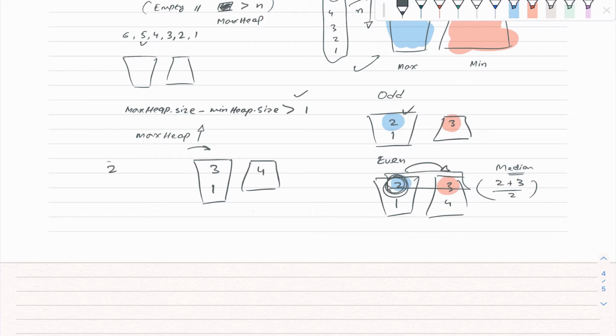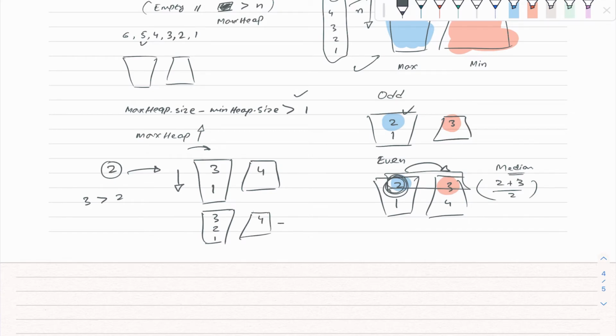Now if we send 2 in add, we will see that 3 is greater than 2, so we were expecting to add it here. After adding, the shape will be 3, 2, 1 here, and 4 here.